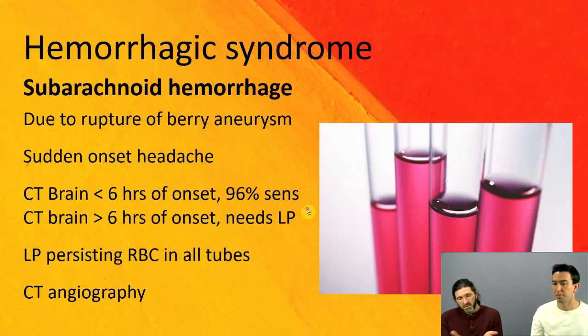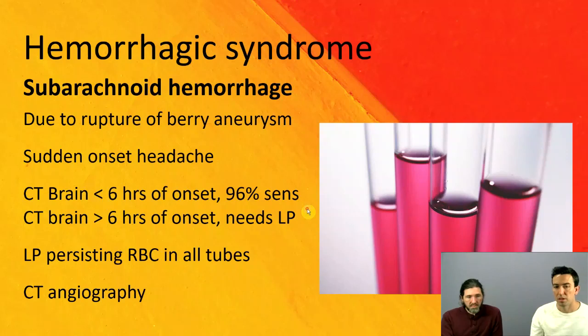Or you've got either the presence of xanthochromia, or they'll mention that you're several days out from the worst headache of life, or they had a sentinel bleed and they've got a recurrent headache now. So an initial small bleed, a bigger bleed now, and you've got xanthochromia. Like you said, that can be up to 2 weeks, and that indicates a previous subarachnoid hemorrhage. So when you get lumbar puncture findings, that's how you think of your three different presentations of spinal fluid.